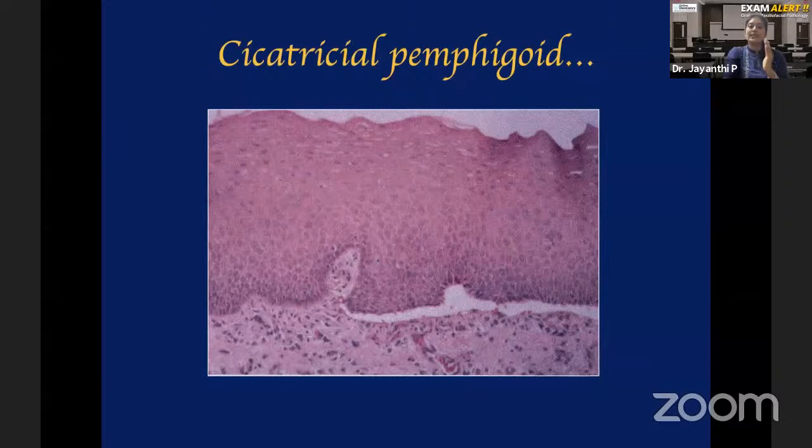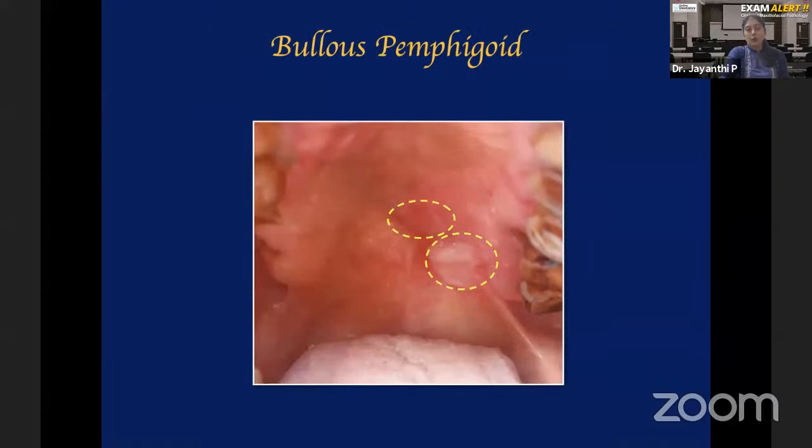Only by biopsy and histopathological examination will you be able to appreciate the difference: if you see a subepithelial split, then you will call it a pemphigoid. Again, bullous pemphigoid and cicatricial pemphigoid both will have a subepithelial split. How are you going to differentiate, or how do you confirm that it is cicatricial pemphigoid? You do immunofluorescence. If you do immunofluorescence, you will be able to detect the autoantibodies specifically against laminin. Then it is cicatricial pemphigoid. But if it is bullous pemphigoid, then you will see autoantibodies against a protein called BP230, BP180. What are BP230 and 180? I never told you anything about it.